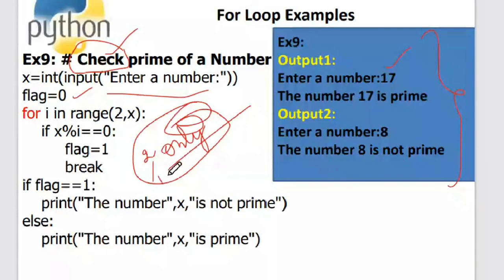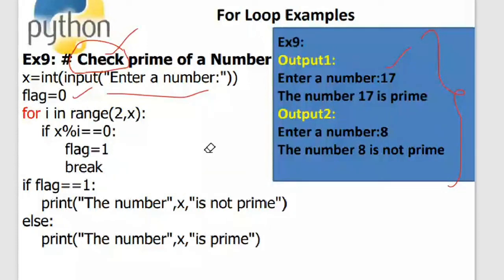Whatever the number is, it will have that. But every other number also will have 1 and n. But apart from this, they also will have some extra factors. So taking this logic into consideration, what we are doing is checking whether it is divisible by any other number other than 1 and itself.